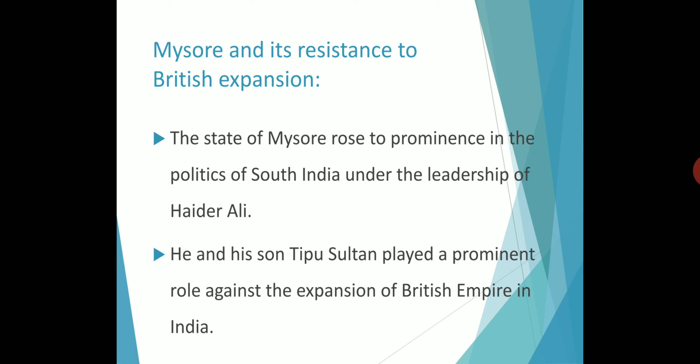After the death of Hyder Ali, his son Tipu Sultan was the ruler of Mysore during the period 1782 to 1799.